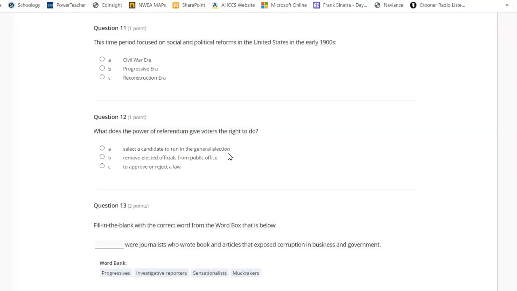This time period focused on social and political reforms in the United States in the early 1900s. A. Civil War. B. Progressive era. C. Reconstruction era. What does the power of referendum give voters the right to do? A. Select the candidate to run the general election. B. Remove elected officials from public office. C. To approve or reject a law.